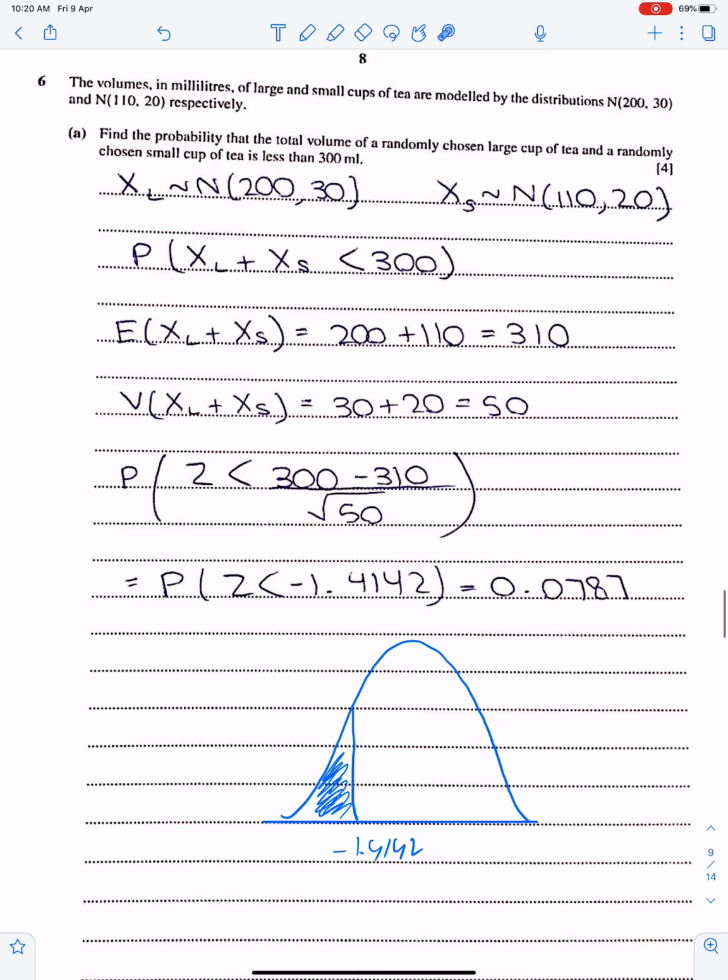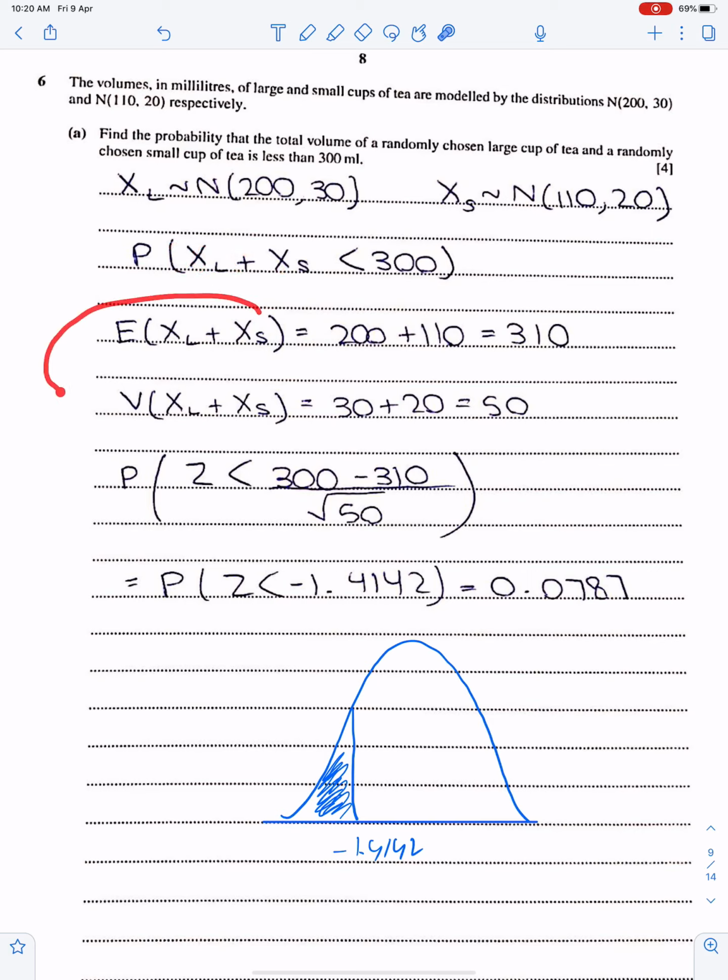Question number 6. The volumes in milliliters of large and small cups of tea are modeled by normal distributions. Find the probability that the total volume of a randomly chosen large cup of tea and a randomly chosen small cup of tea is less than 300. So we need XL, large cup, plus XS, small cup. The sum is less than 300.